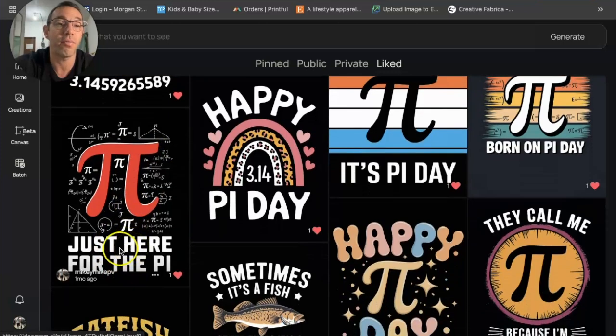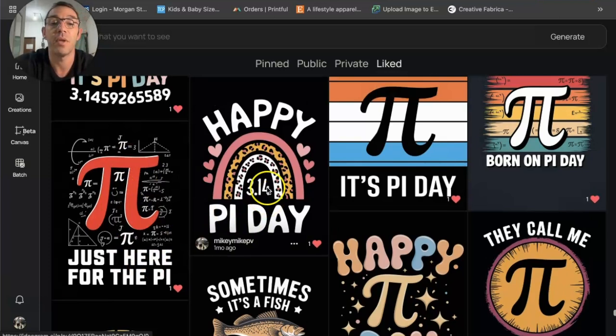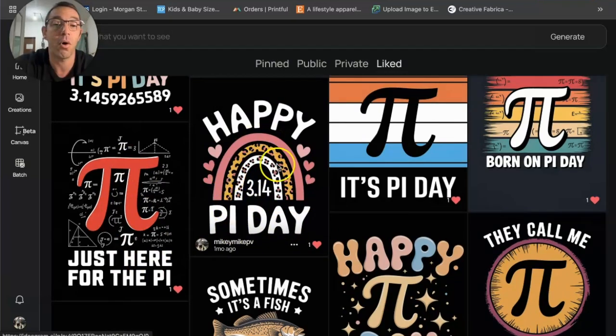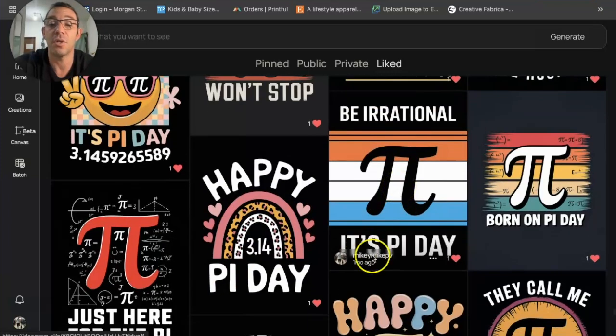Now, this is a very popular phrase. We see this so many times with all types of food niches. It's kind of like a play on words. So instead of saying just here for the pie that we eat, it's just here for the number pi. So that's a clever phrase right there. Just a simple Happy Pi Day. The boho rainbow always does well, especially for these teacher niches. And then here we got "Be irrational, it's Pi Day," so kind of like a funny, sarcastic design.